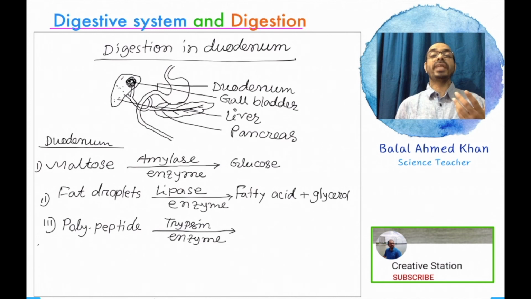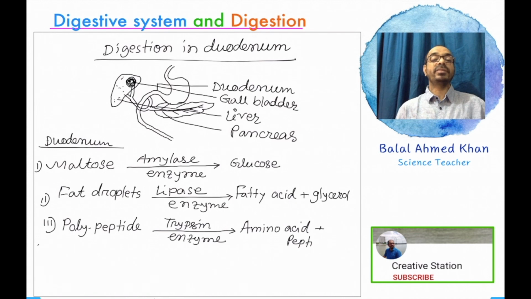You can use either enzyme, trypsin or chymotrypsin, but you know that these enzymes act on specific protein substances. There are different types of protein, and different types of protein work with different types of enzyme.